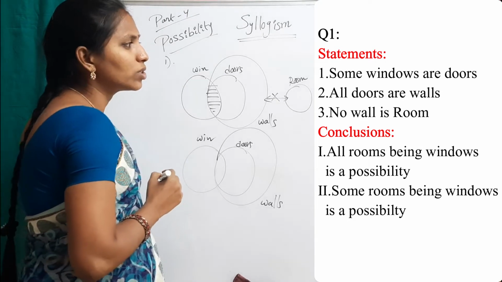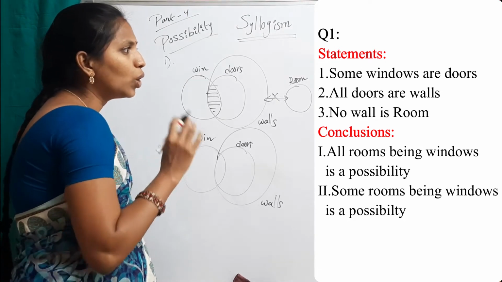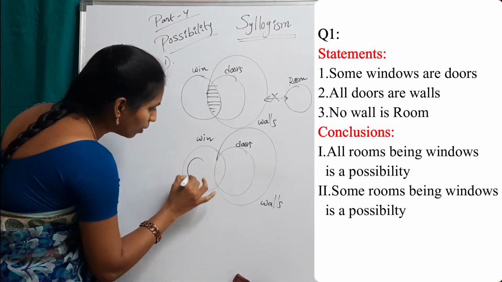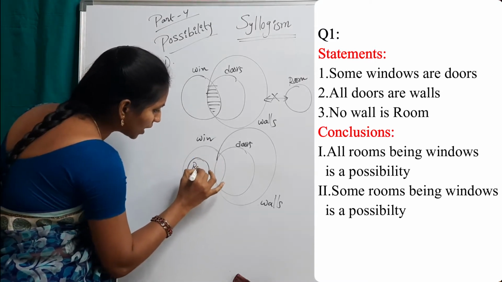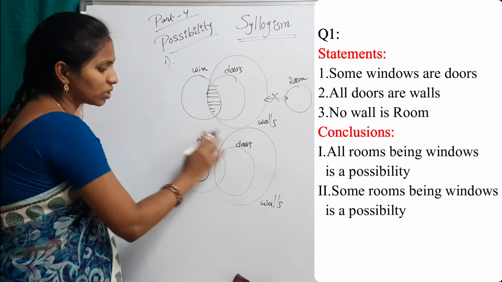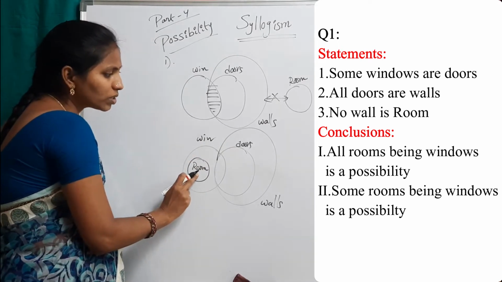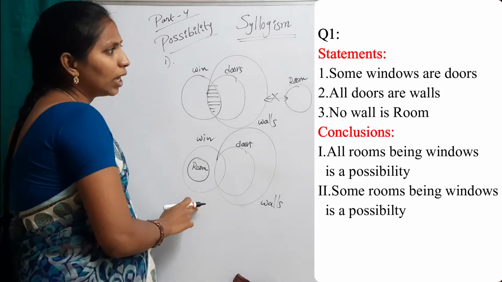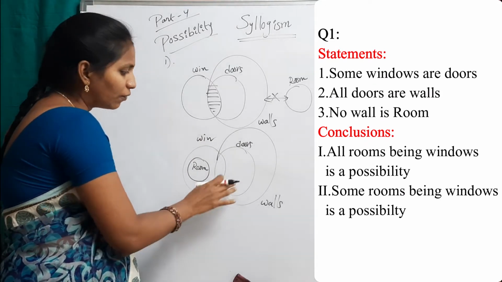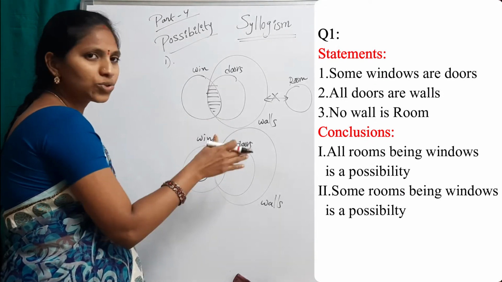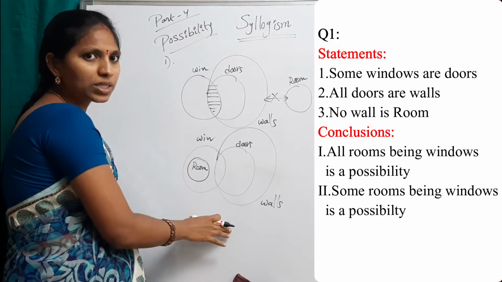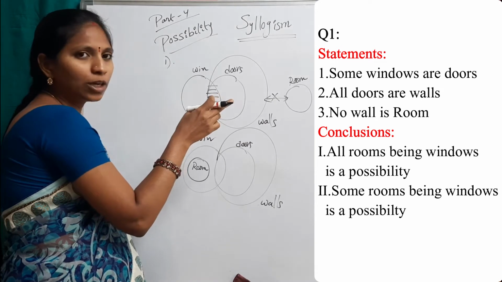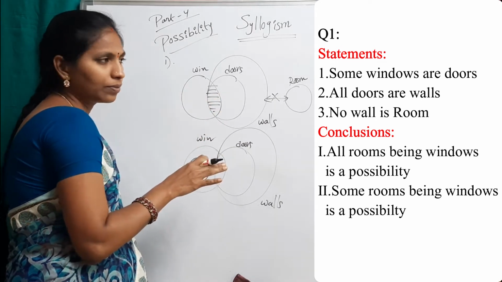Now what is the conclusion? First conclusion, all rooms being windows is a possibility. So I want to draw a room circle inside this windows circle. Now check the statements. If this diagram violates the statements, then this is not a possible diagram and this possibility conclusion is false.